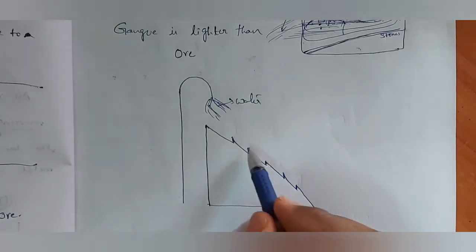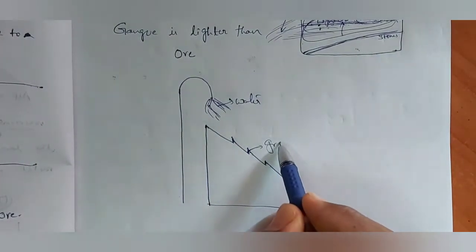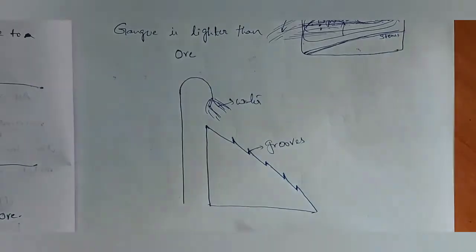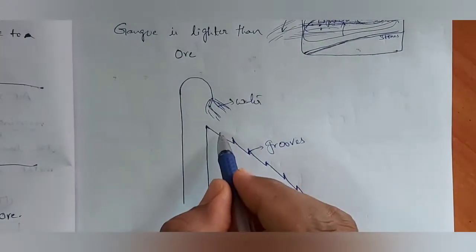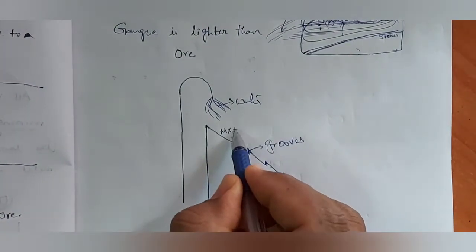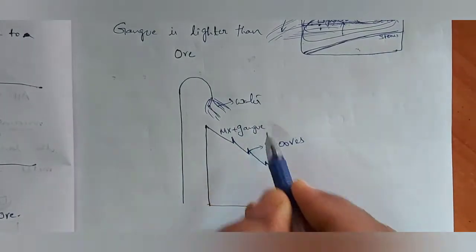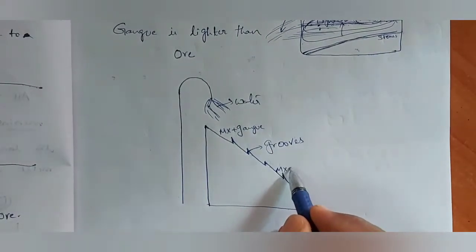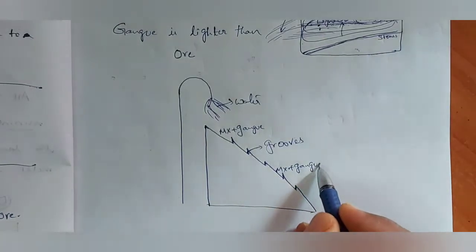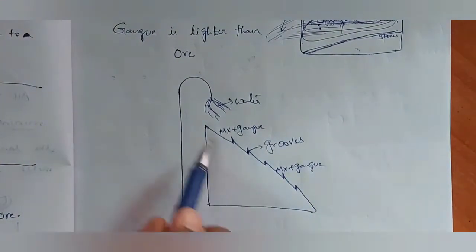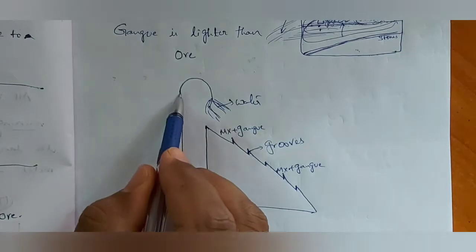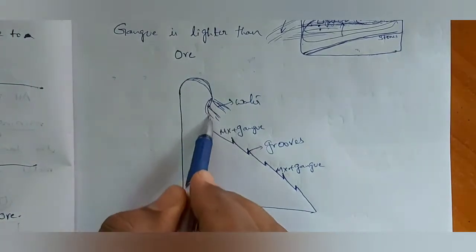The table contains some grooves. Onto the grooves we are going to keep metallic compound plus gangue. This is on the table. Now from this tap, a high stream of water is going to run down.